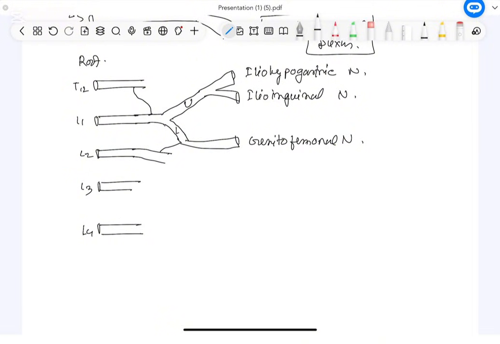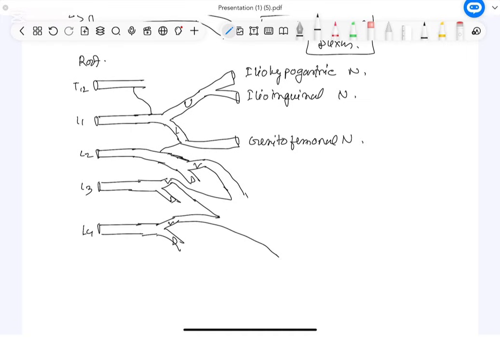genitofemoral nerve. Now, the remaining L2, L3 and L4 are left. All the remaining L2, L3 and L4 divide into two. One is called the ventral division, another one is the dorsal division. Each of them divides into two, ventral division and dorsal division. Now, we have to join them. Just remember, all the ventral will unite and form a nerve, and that is called the obturator nerve.